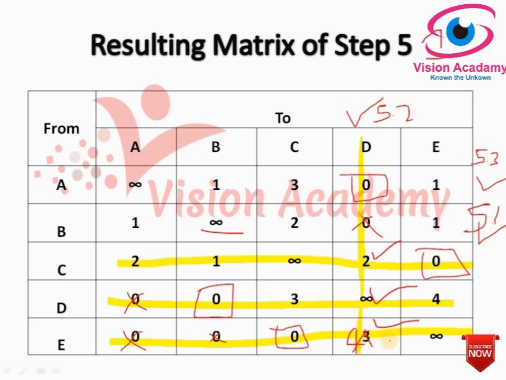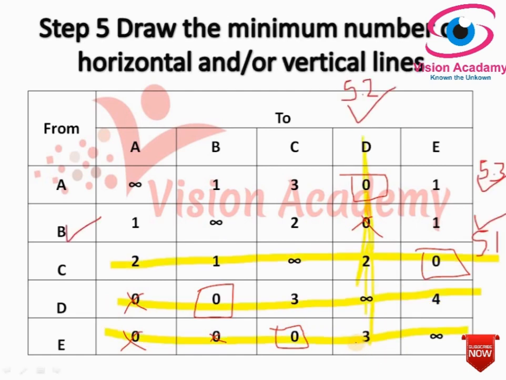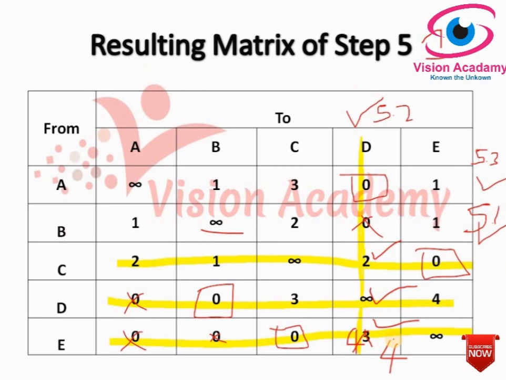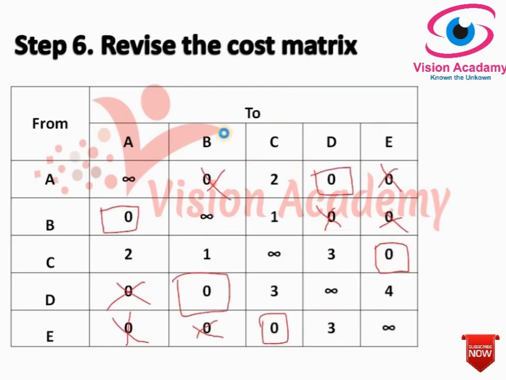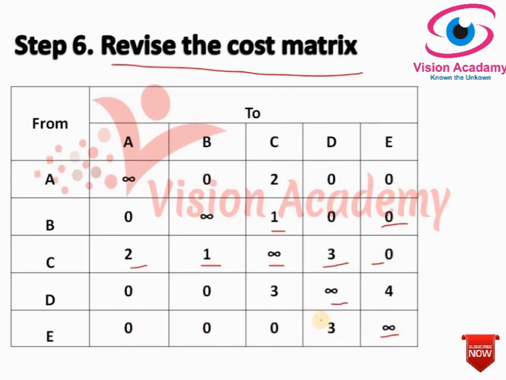Okay, so this section would be 4 because there was a 3 and I added 1. So this is the resulting matrix of step number 6.